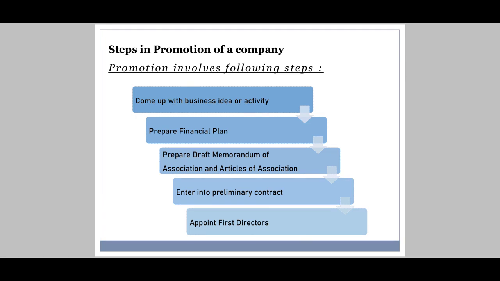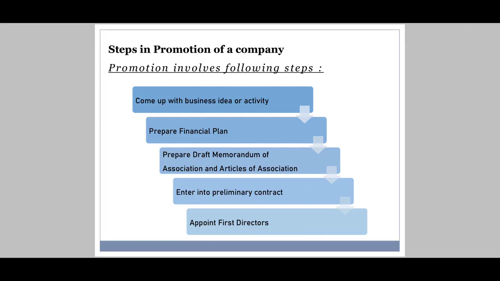What will be the name of the company, where I'm supposed to have the registered office, what will be my capital amount, the money invested in the business according to my financial plan, and so on. Then fourth is to enter into preliminary contracts. Preliminary contracts means initial contracts, and then coming to the last is to appoint first directors.